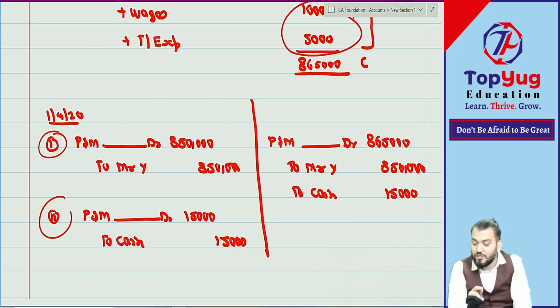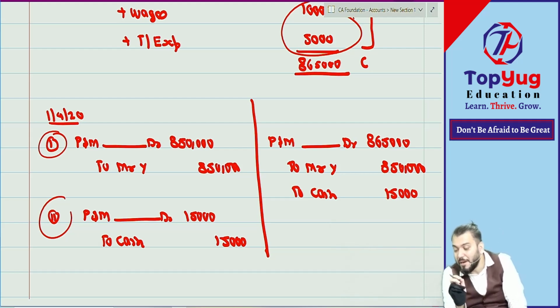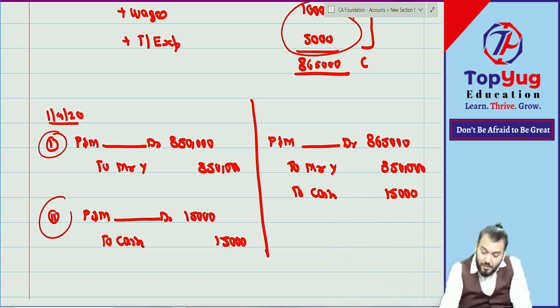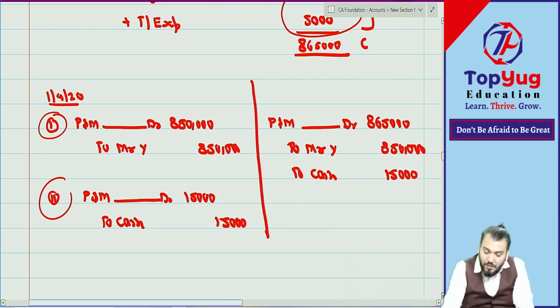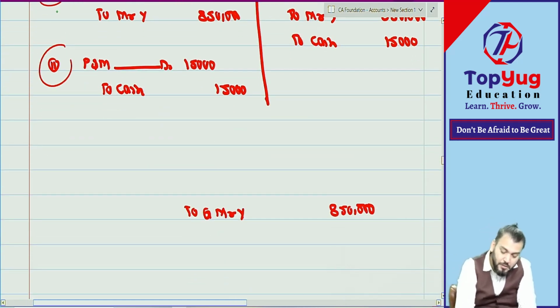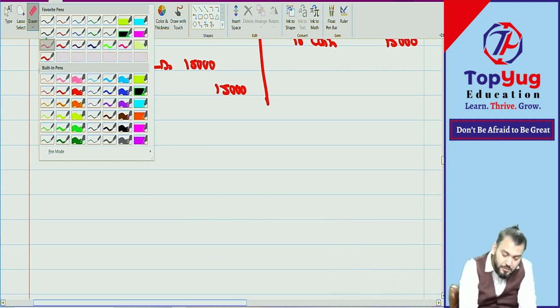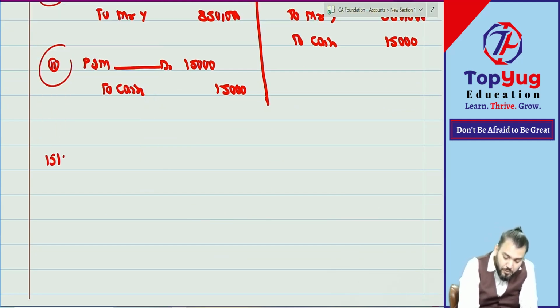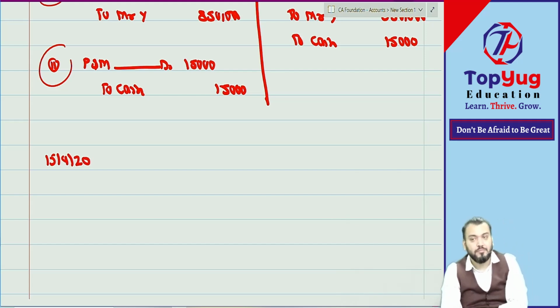So both are correct. But what was my question? Plant and machinery will be debited by what amount? The correct answer is 8,65,000. Understood now? Correct. Now, the amount was paid on which date? 15/4/2020, with an additional discount.